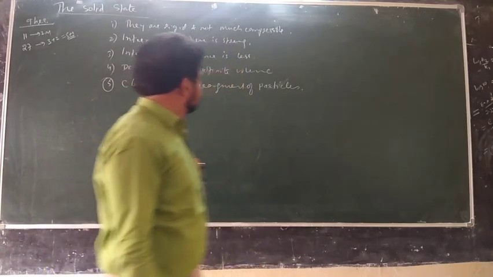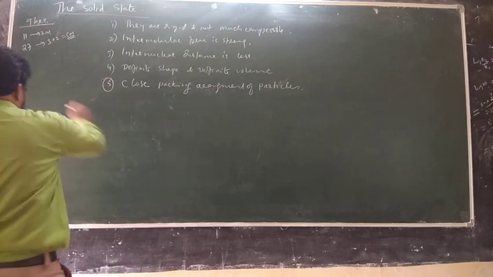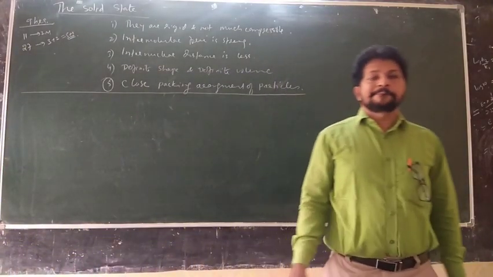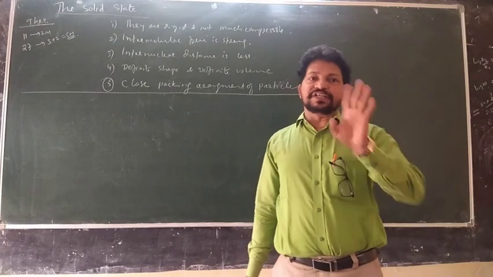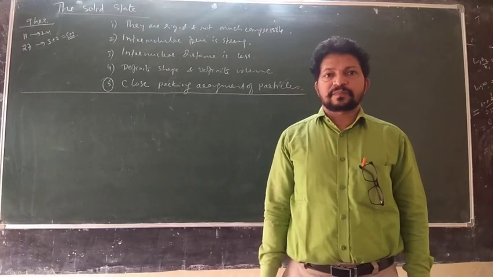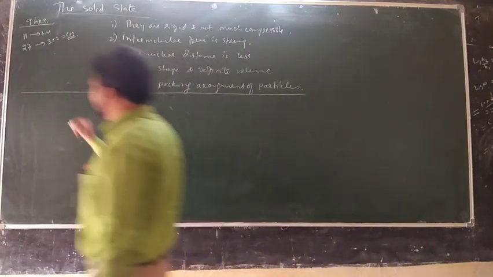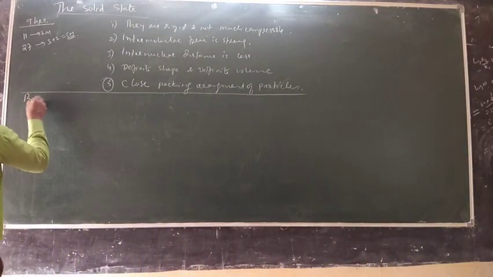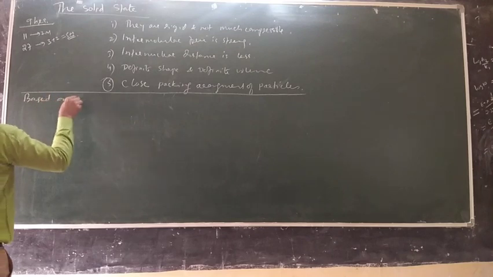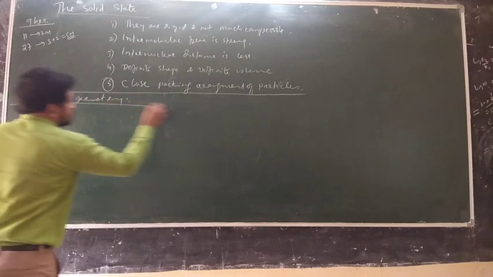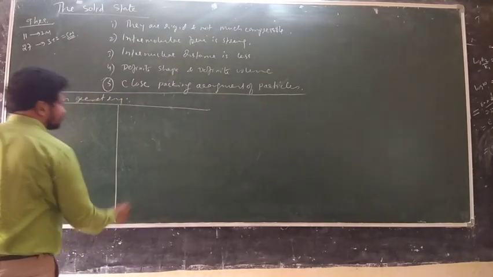See, as far as your syllabus is considered, solids are classified into 2 types, particularly based on the geometry. What is that? Based on the geometry. So what are the 2 types?